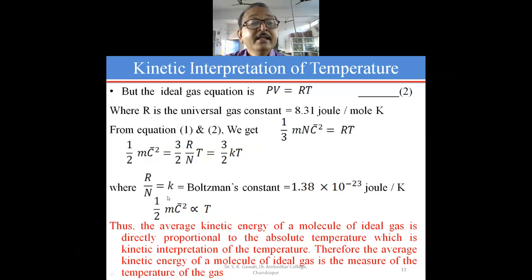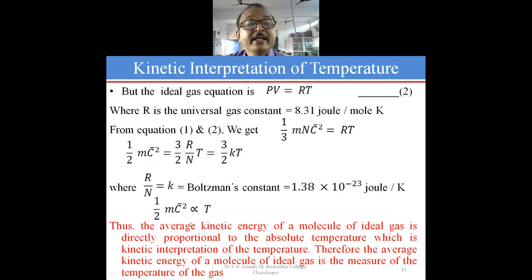Then from this expression we can write that 1 by 2 m into c bar square is directly proportional to the absolute temperature of the gas.